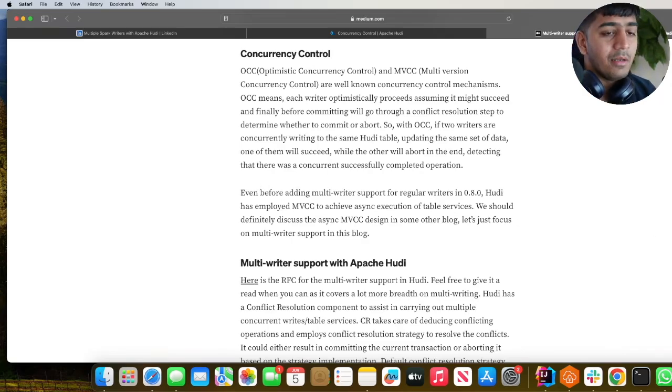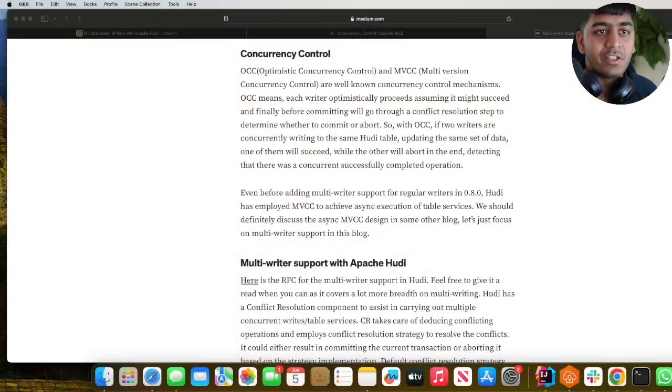I'm going to be making more content on multi-writer. For example, we'll see how multiple Delta Streamers, ingesting from different Kafka topics, are upserting into the same Hudi table with lock, of course. All of that is coming down the line.